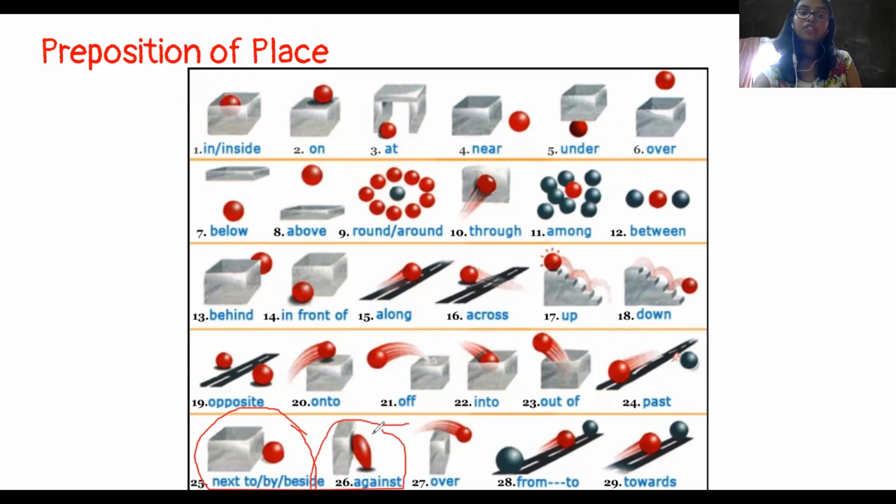Against. Now look at the picture and tell me what do you think against means. Against मतलब उसका सहारा लेकर खड़े होना या बैठना हो, whatever. Over meaning ऊपर से.